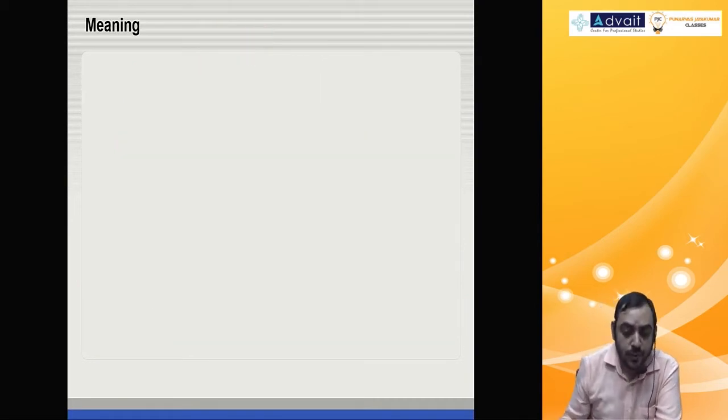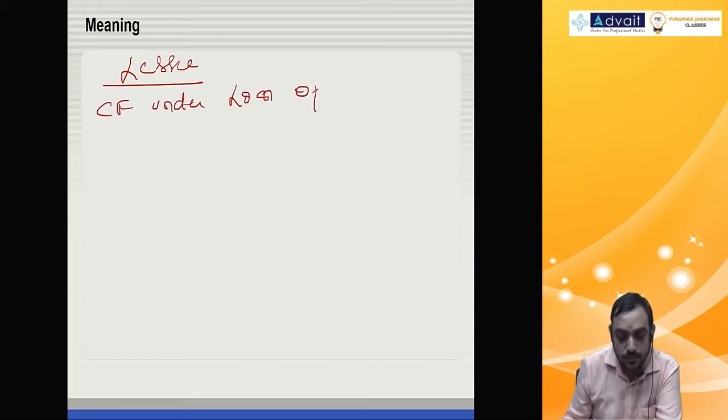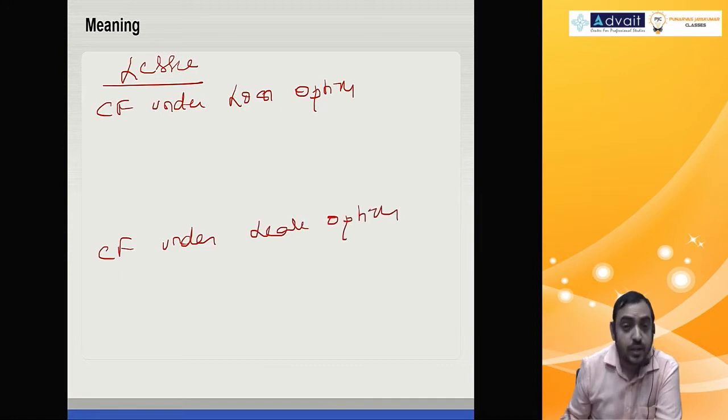Okay. Now, from lessee perspective, what is the cash flow under loan option and what is the cash flow under lease option? Under loan option, cash flow will be calculated by the installment you are going to pay.